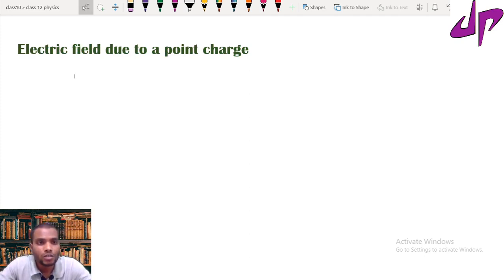Let's see the first concept in the electric field: electric field due to a point charge.